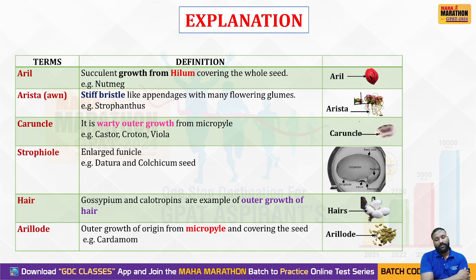If you remember cardamom, the outermost rough, cloth-like layer is the arillode, whereas the active part is the cardamom seeds, which have volatile oils. The outer growth covering the seed is called arillode. Okay. Yes.